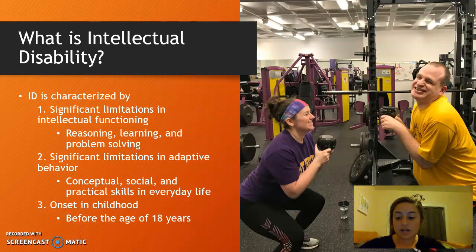So intellectual functioning can be anything like reasoning, problem solving, and learning. Adaptive behavior is those conceptual, social, and practical skills that we use in everyday life, like time and social interactions and self-care. And onset in childhood, so it's just all these things show before the age of 18.